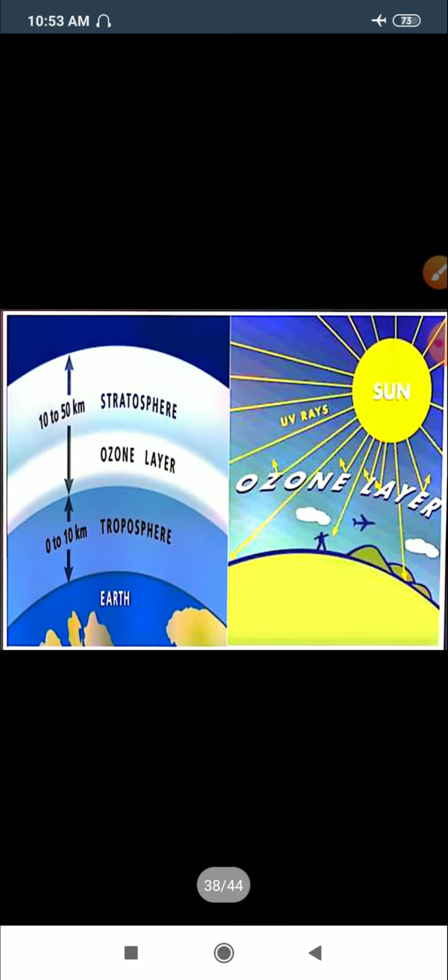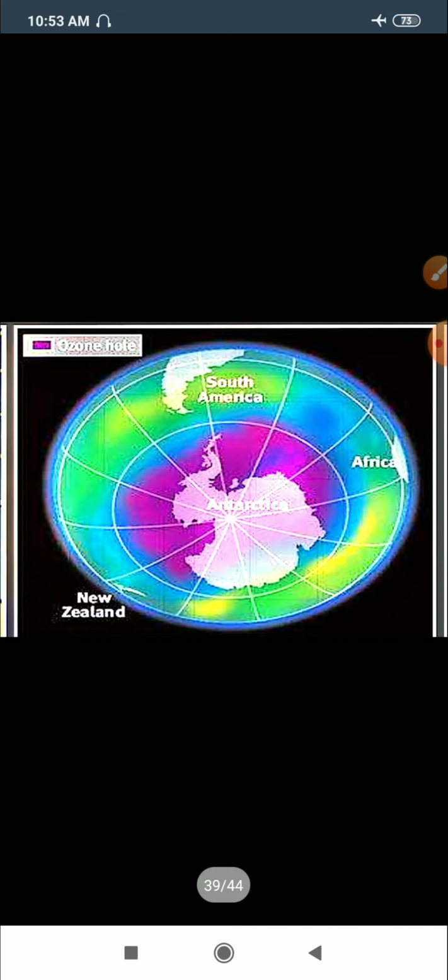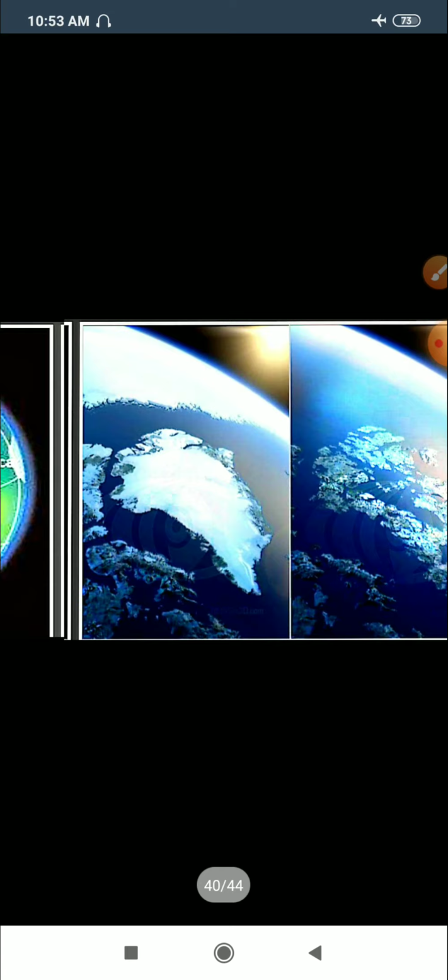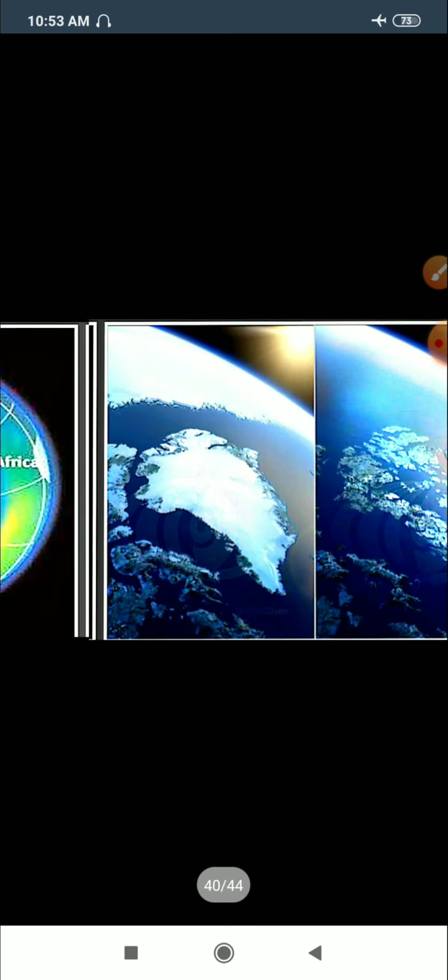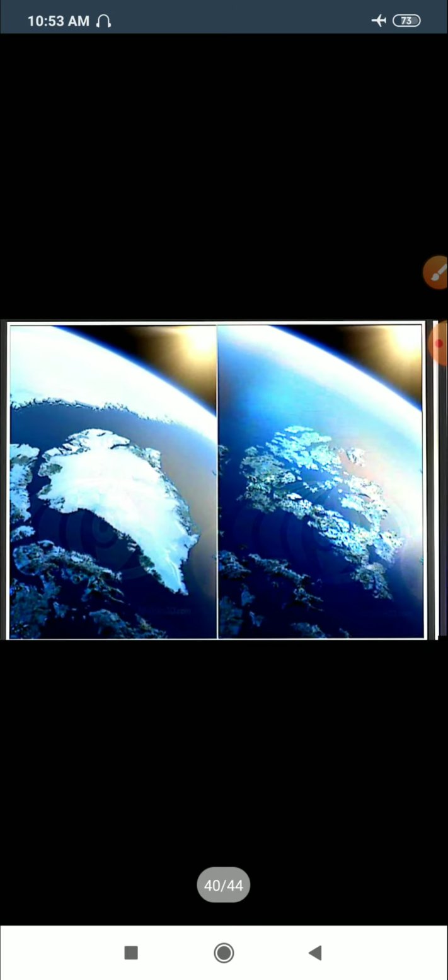Now here you are able to see the troposphere, then the stratosphere where the ozone layer is. This ozone layer basically protects us from harmful ultraviolet radiations, UV radiations. Here you are able to see that in Antarctica there is an ozone hole, that is pinkish in color.